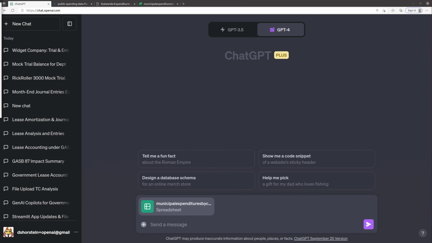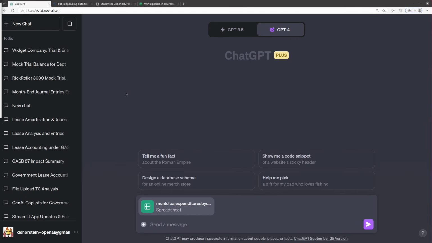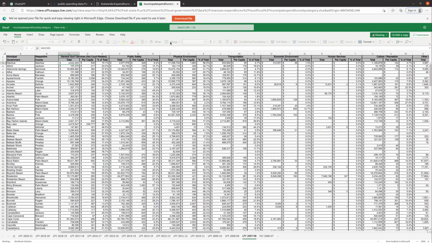This is the Pythonic Accountant, and for you today, we're going to take a look at the data analysis tool, or advanced data analysis tool in GPT-4, and take a look at some fun data from the state of Florida. So we're going to look at statewide municipal expenditures by major category. This is what the file looks like.